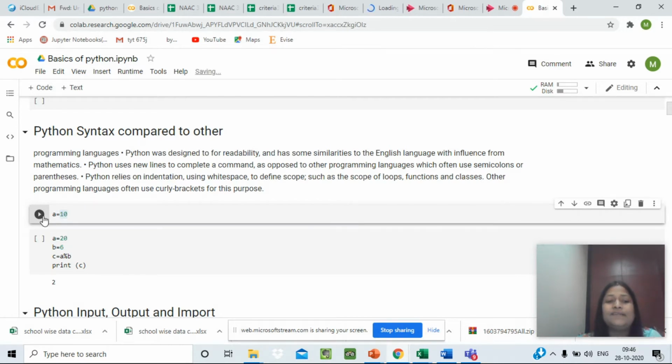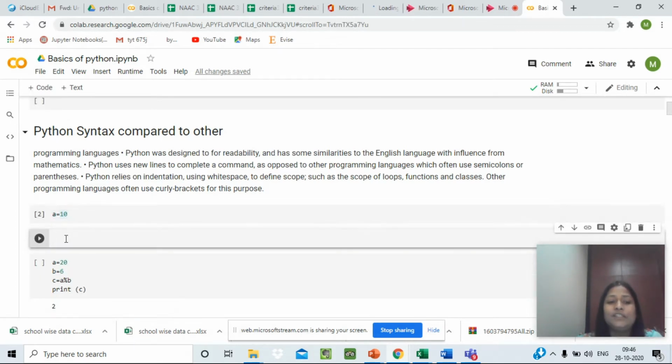If I run this cell, the value 10 has been stored in the variable a. Now I'll insert a new code block. I will take another variable b, and b is assigned the value 20. So now we have taken another variable b where we are assigning a new value 20. Again, I will run the cell and b will now be stored with the new value 20.